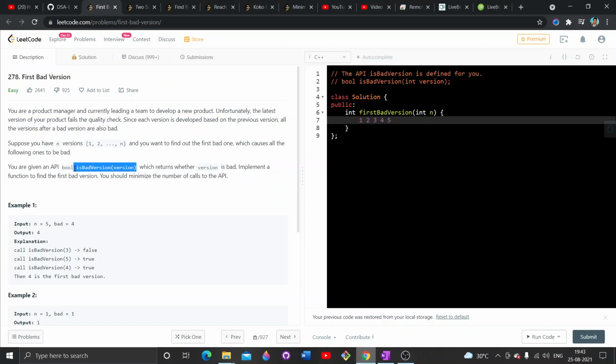here also they have given a predefined function, isBadVersion, and this function tells whether each version is a good version or a bad version.